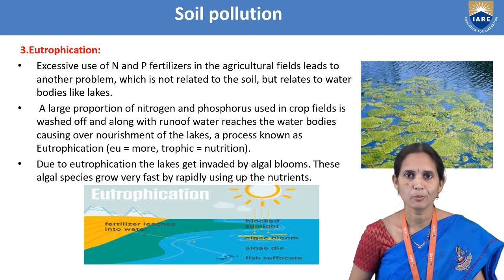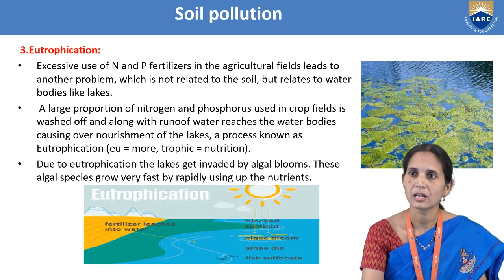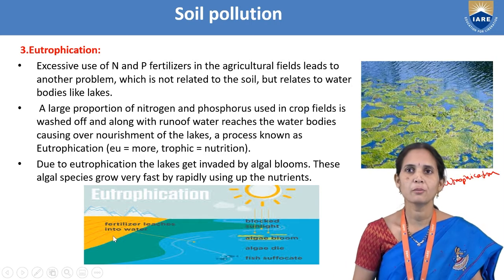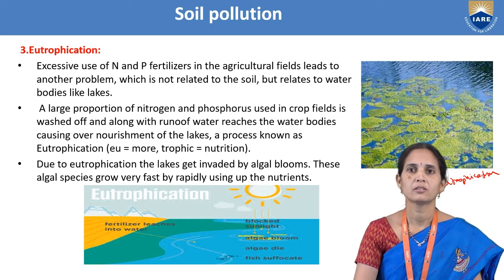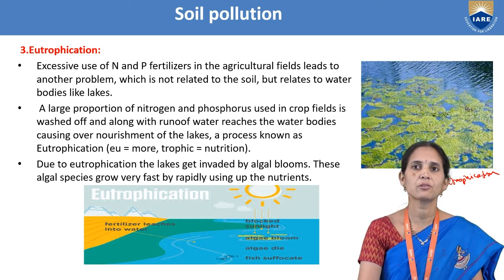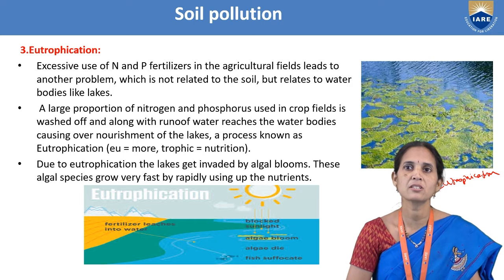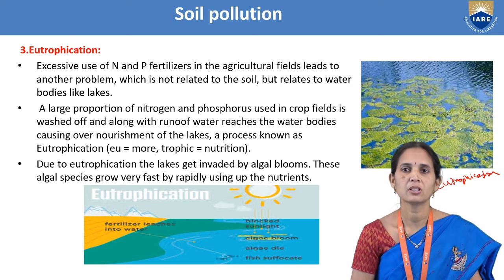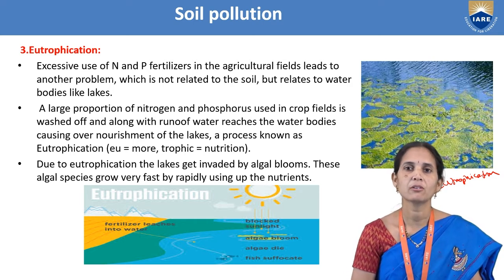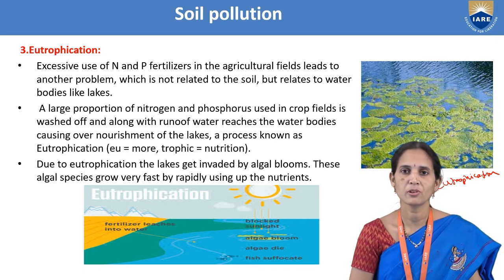We already discussed eutrophication, and how the green layer is formed on the surface of the water. Because we are using excessive nitrogenous and phosphorus fertilizers, it leads to the formation of a green layer on the surface of the water, which blocks sunlight from entering the water bodies, so the death of plants takes place.